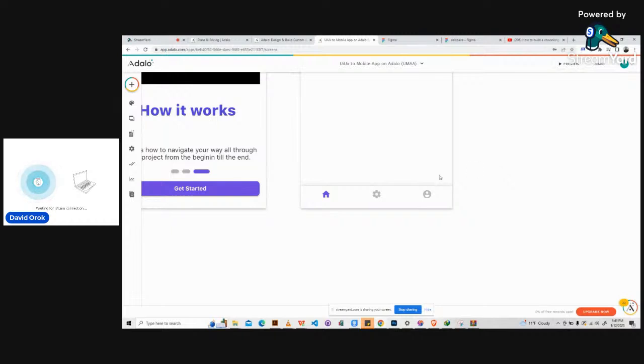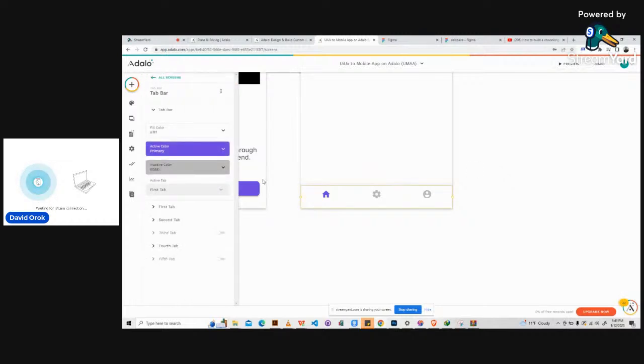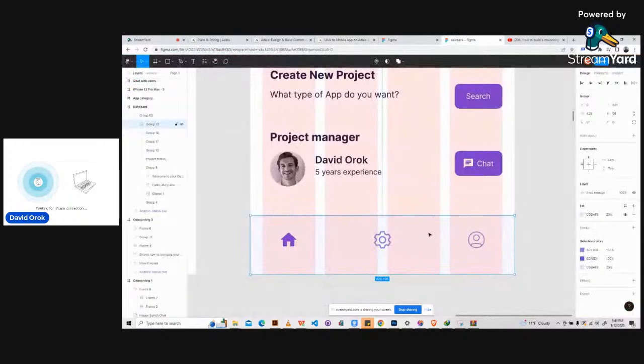What else? We have this background color. It doesn't allow us to change the background of the tab bar. No, it doesn't change. We only have the active color, the fill color. All right, actually it does. Yeah, it does. Okay, so here, this is color. Let's copy this one. This is the color, right? I think so. Is it?